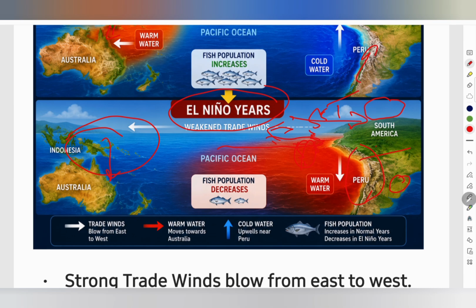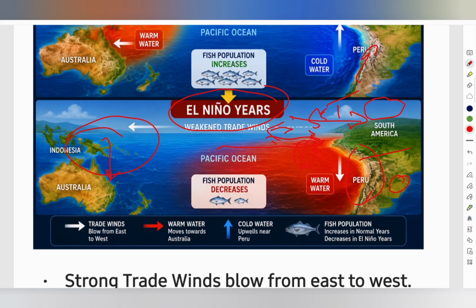Right. Now the question is, how does El Nino affect India? If El Nino occurs in the Pacific Ocean, why is India affected? The answer is that Earth's atmosphere is interconnected. Right. As a result, the Indian southwest monsoon often becomes weaker, leading to below normal rainfall in many parts of India.